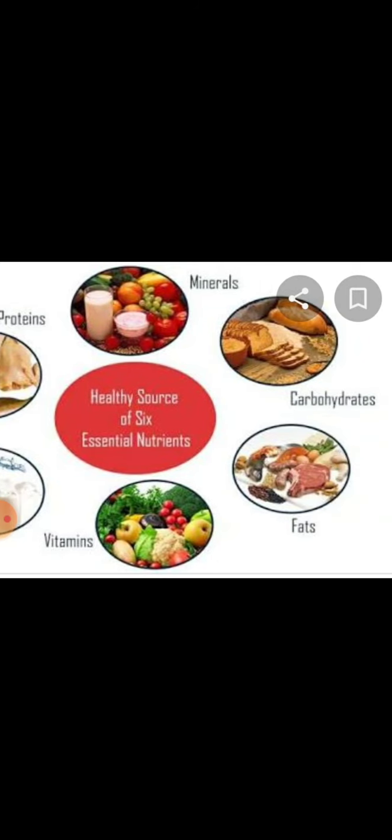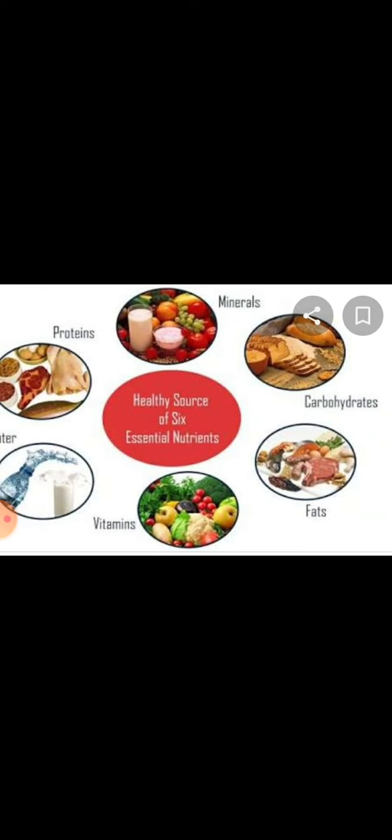Fat gives us energy, carbohydrate also gives us energy, and minerals also protect our body from diseases. In these ways they are essential for us, that's why they are known as nutrients. So food has the nutrients which are essential for us. Got it? So it is important for our survival.